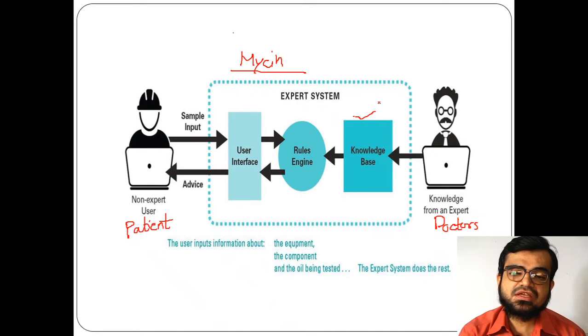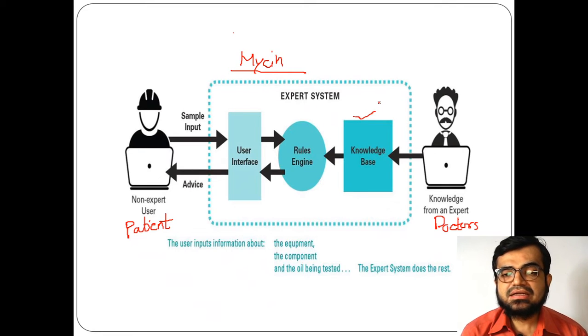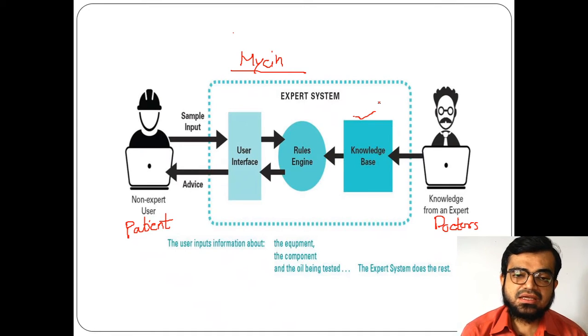and it is specific to blood infections. So this knowledge base contains the information on that kind of problem, and based on the reports or the symptoms the patient has, the junior doctor, with the help of the expert system, will try to get advice or an opinion from the expert system. That means we cannot simply say that an expert system is a replacement of a doctor. No, it is not a replacement.